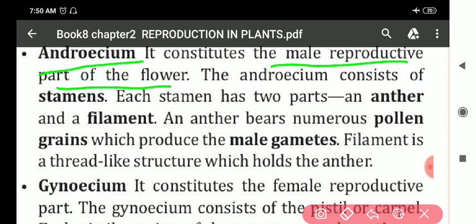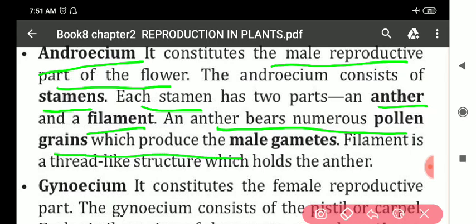The androecium consists of stamens, and each stamen has two parts, anther and filament. The anther bears numerous pollen grains, which produce the male gamete.